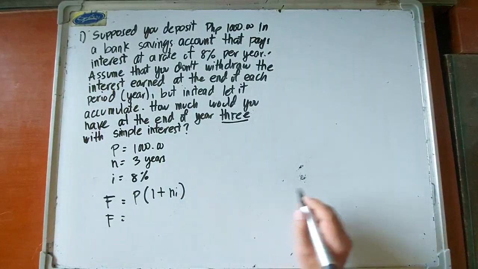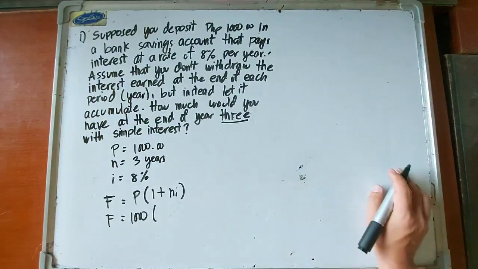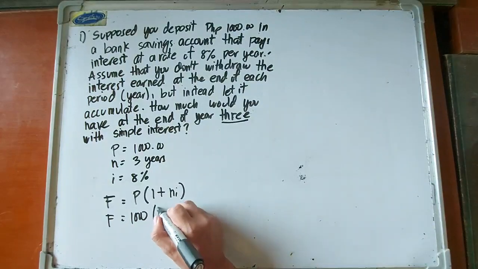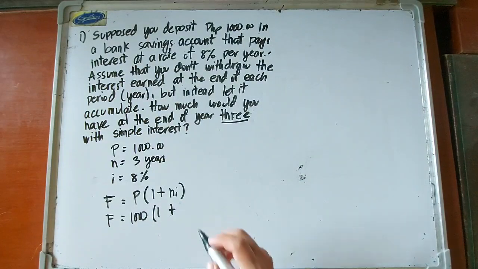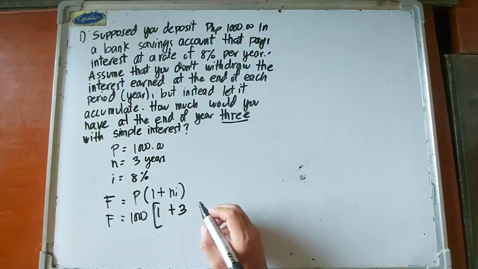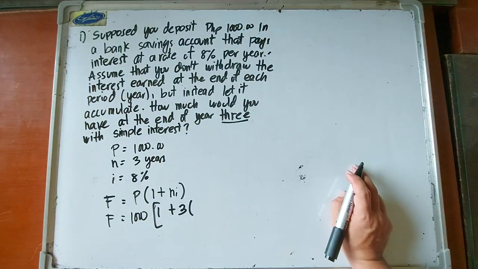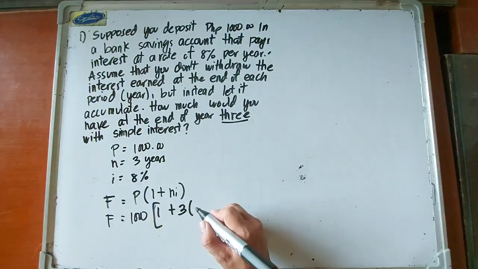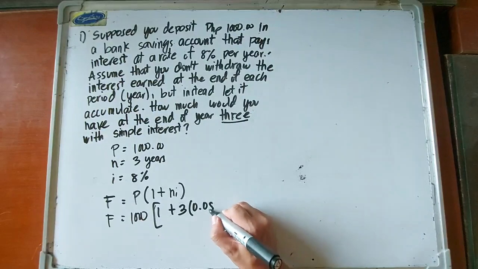So the future worth is equal to 1,000 multiplied by the quantity 1 plus, so the number of interest periods is 3 years, times the interest, which should be in decimal form. So we have 8%, so the decimal of 0.08.